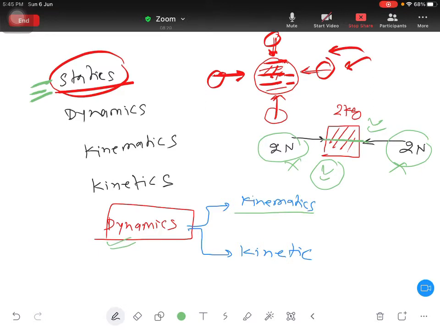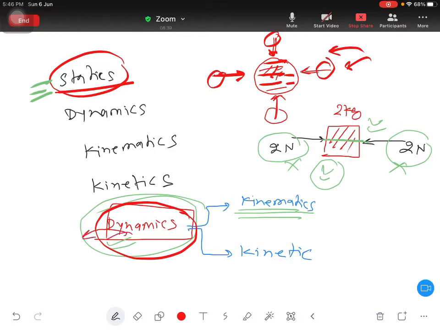So in kinematics, whenever motion is happening, we want to understand what is the cause. The total dynamics itself contains the cause of motion and of course the motion also. So that's why we classify them into two parts.